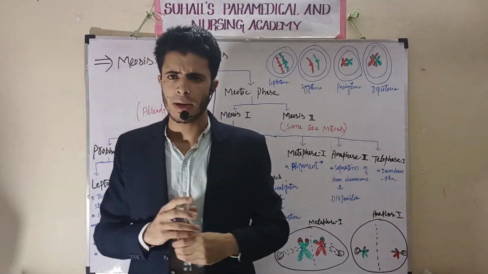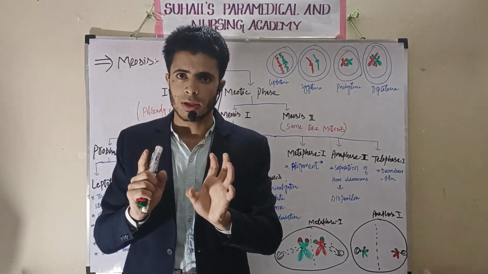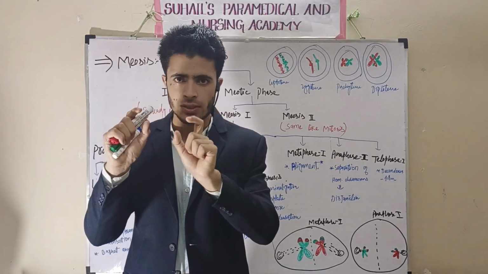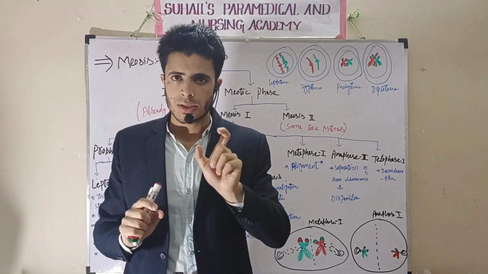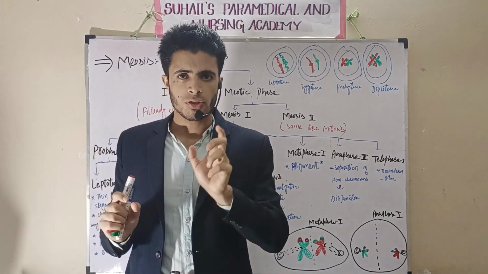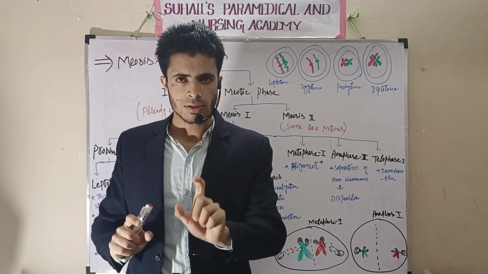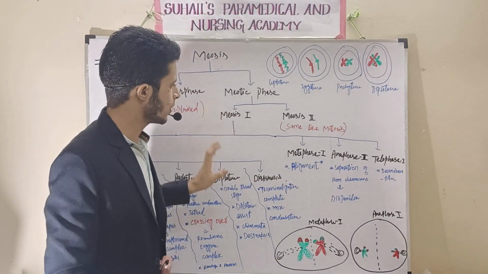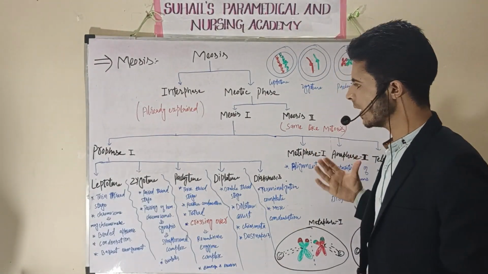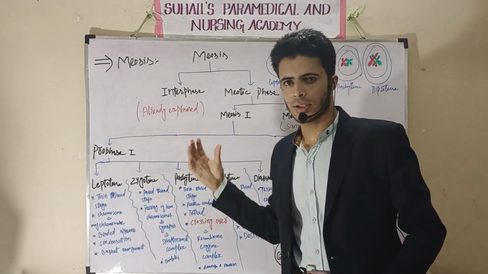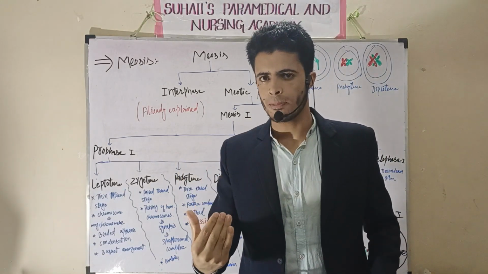In case of mitosis, what happens? Cell division occurs in two ways. Whenever a cell is going to divide, whether it is a germ cell or a somatic cell, whatever the cell is, first it will show interphase. So in the cell cycle, the common phase is interphase, that is G1, S and G2 phase. After the cell completes G1, S and G2 phase, it will enter the M phase.